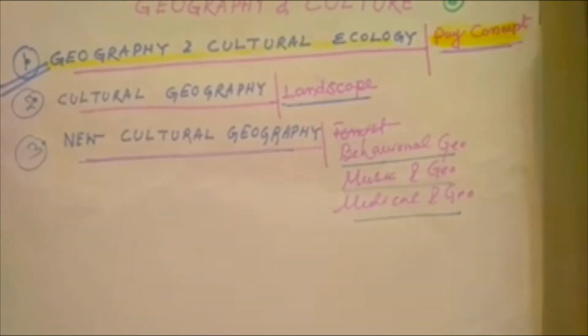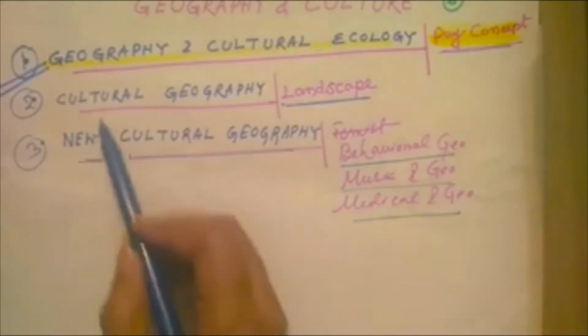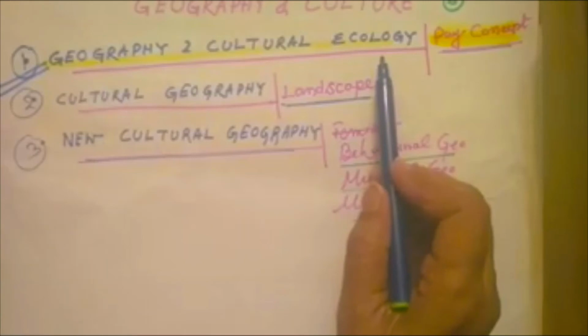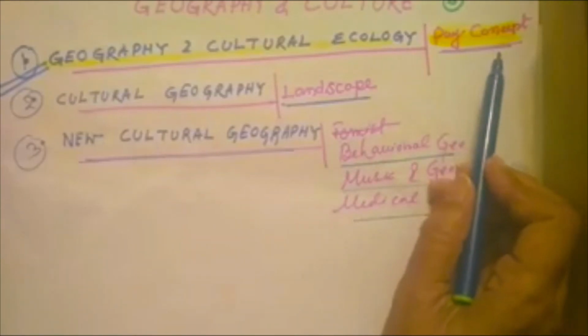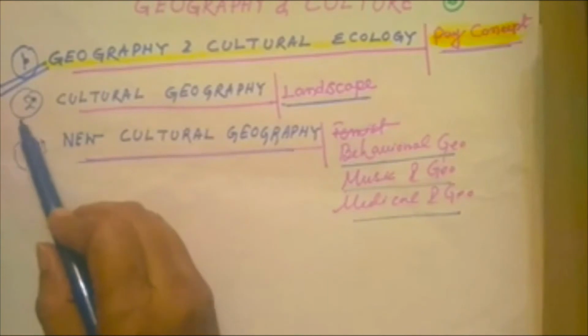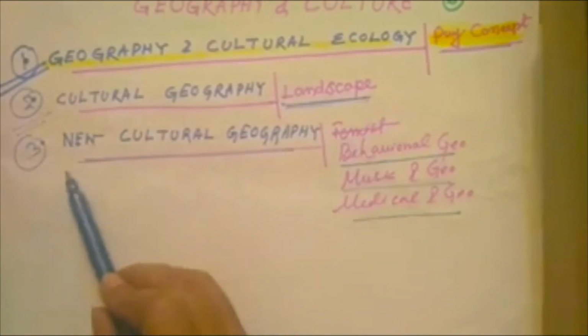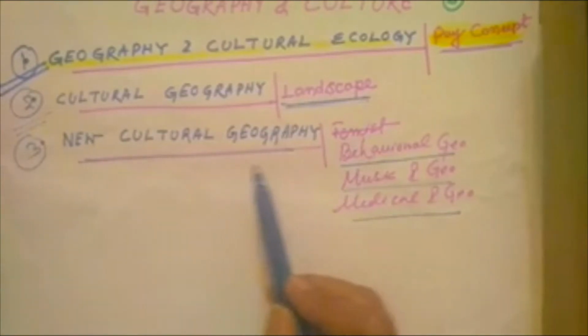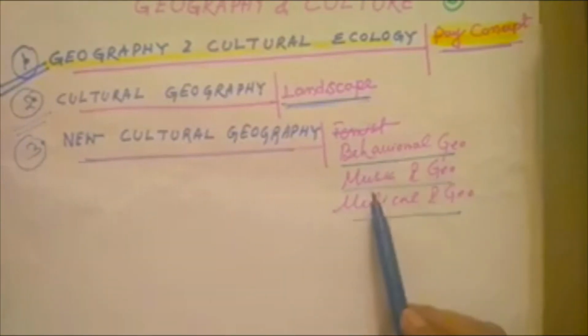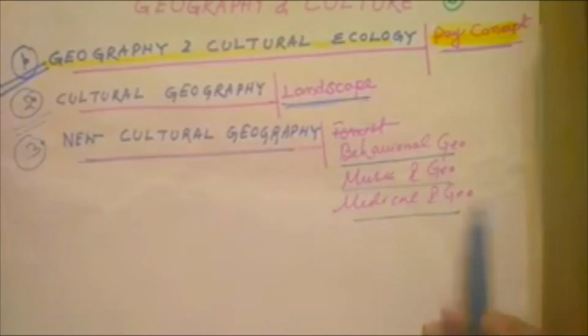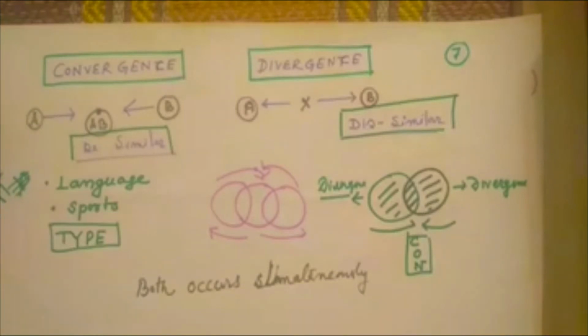So if we include or link cultural study and geography, we can segment it into three hubs. First one is geography and cultural ecology, which is established by the French school of thought through the La Paix concept. Second one is the cultural geography and landscape concept of Carl Sauer. And third one is the new cultural geography, established by the behavioral approach, music and geography, medical geography, and so on. Now next, we come to the convergence and divergence of culture.